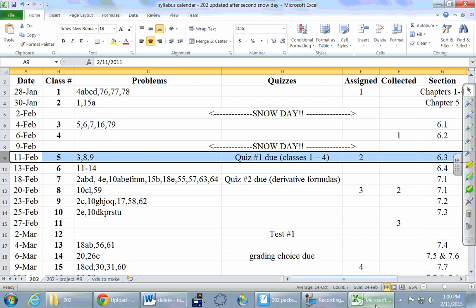Okay, welcome back. Happy Wednesday. Another Monday, another snow day, another calendar. Grab a new copy of this calendar. Recycle the calendar that I gave you before. It is no longer valid.